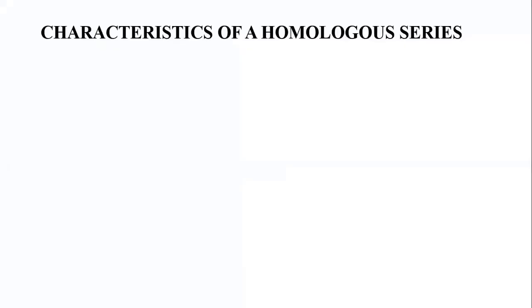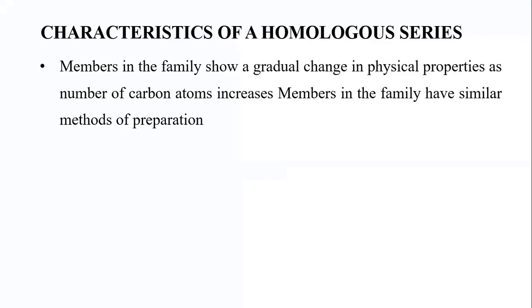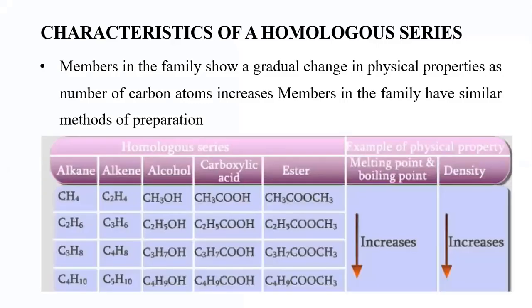Let's look at some characteristics of a homologous series. Members in the family show a gradual change in physical properties as the number of carbon atoms increases. Members in the family have similar methods of preparation. What does this mean?